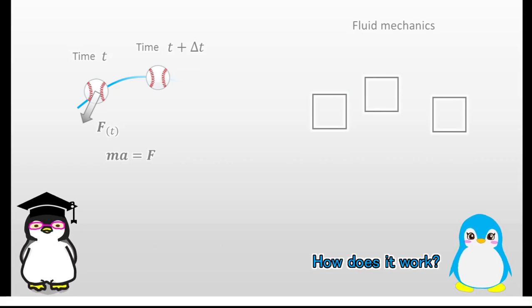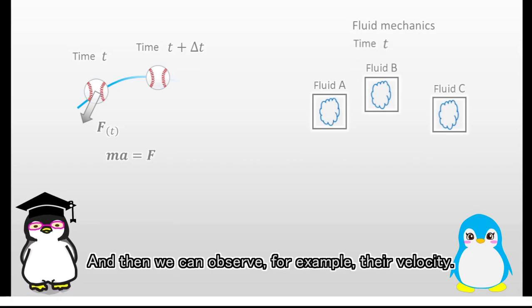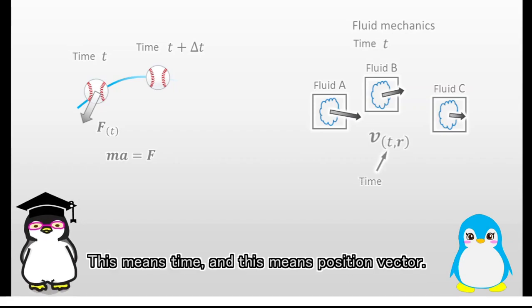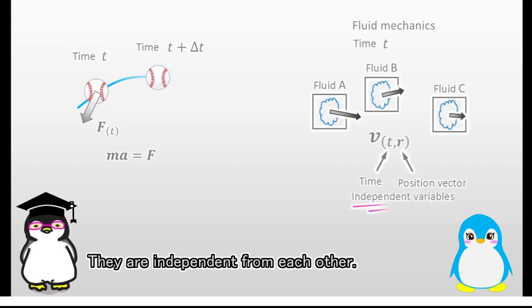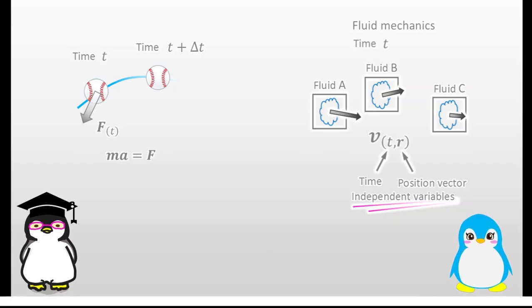How does it work? At a certain time, each position has different fluid like this. And then we can observe, for example, their velocity. So, in fluid mechanics, a velocity is expressed like this. This means time, and this means position vector. They are independent from each other. Okay. The idea is easy to understand.